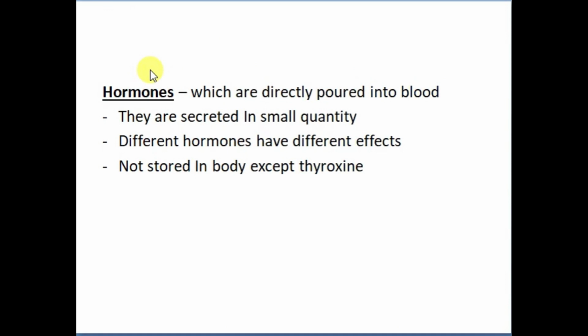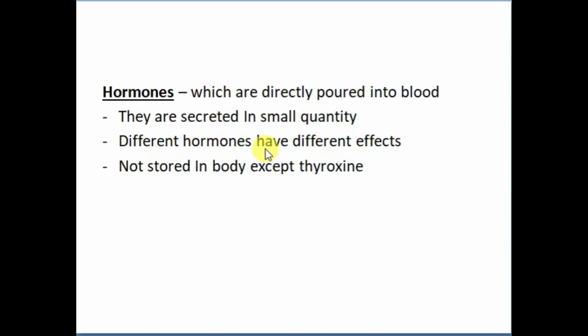Now next we have the hormones. These hormones are directly poured into the blood. They are secreted in very small quantities, and different hormones have different effects. For example, the thyroid gland releases a hormone that has a certain function. Then the brain releases certain hormones, which have different functions. We have the adrenal glands, which release hormones with different functions.